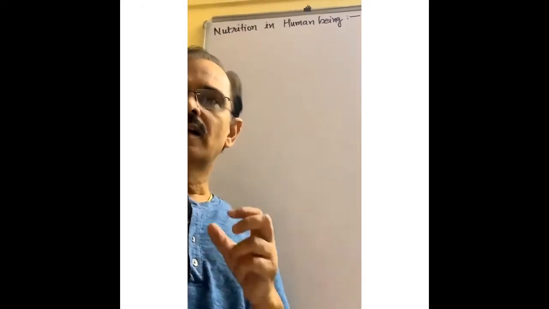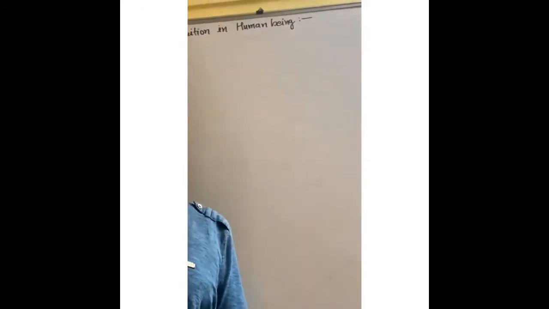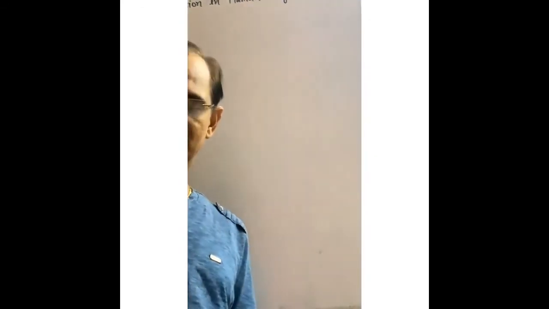What do you mean by alimentary canal? The canal in which food moves from mouth to anus. That is called alimentary canal. Round about 6 to 8 meters long. Round about 6 to 8 meters. Means up to 8 meters long.